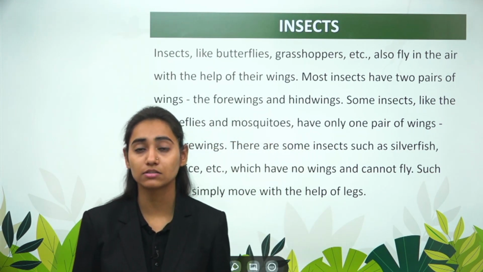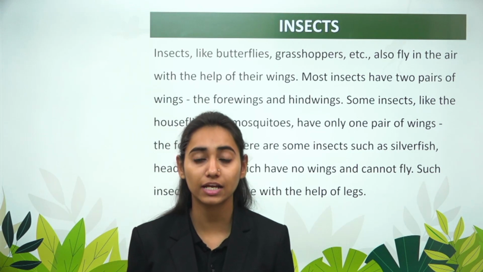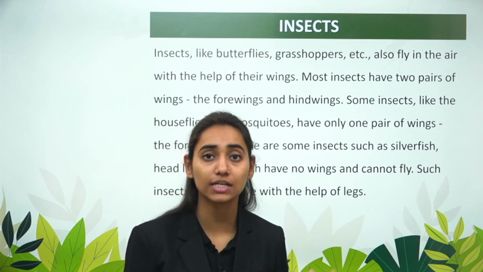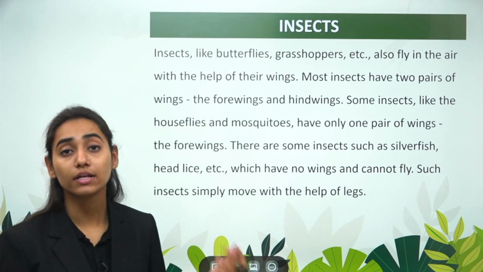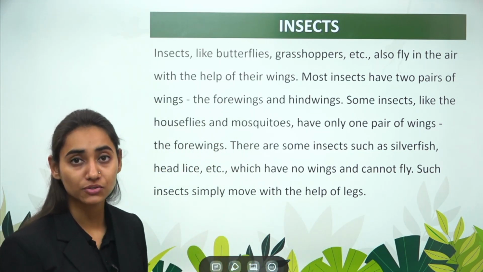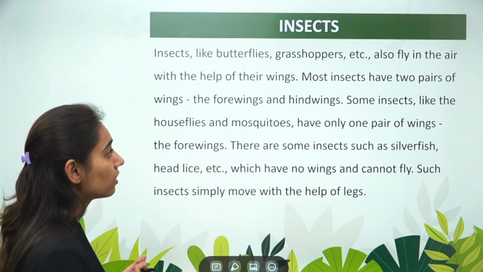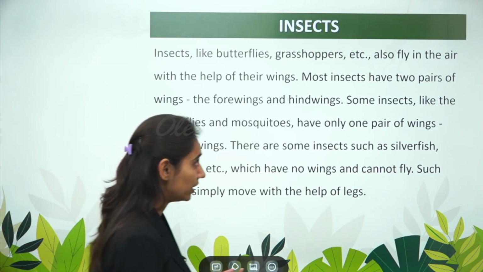Now coming to insects, they also fly in the air with the help of paired wings only. They do not have feathers. Now with the help of wings only in the lateral directions, these wings help in flapping movement, that is downstroke, upstroke, and help in the movement of insects, or they help the insects to fly from one place to another. Insects like butterflies, grasshopper, etc. also fly in the air with the help of their wings.